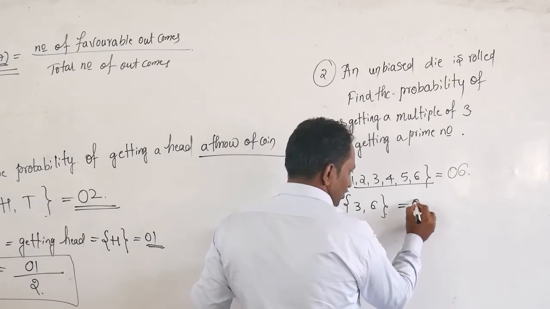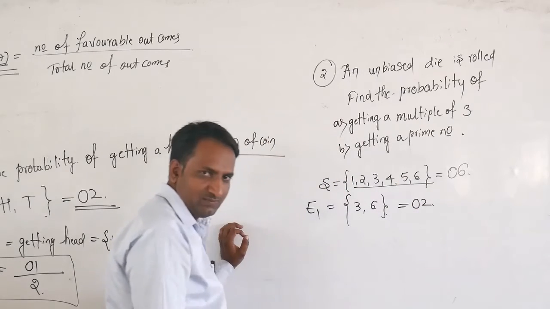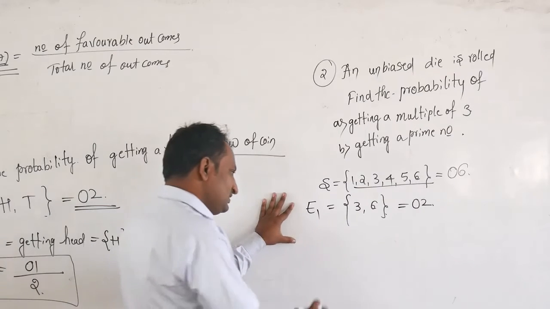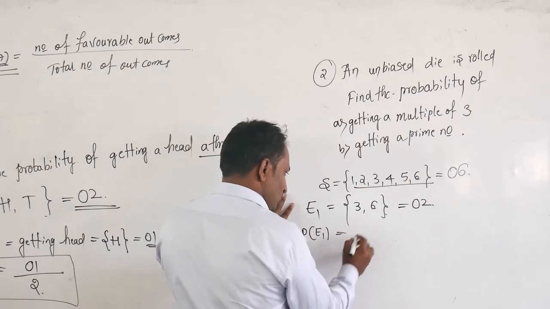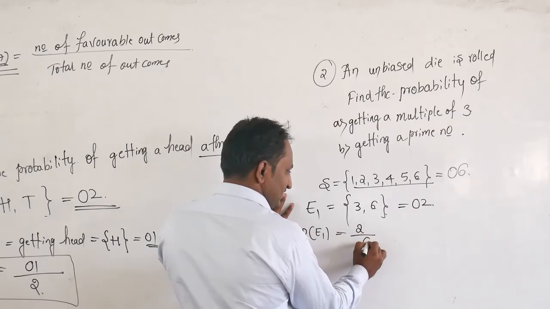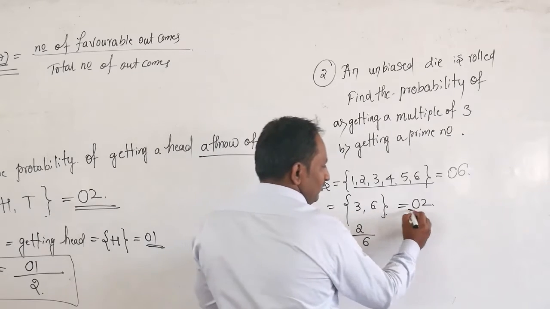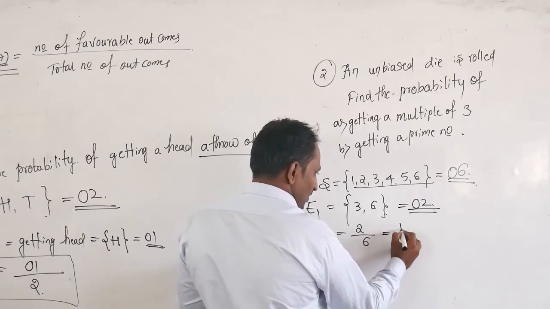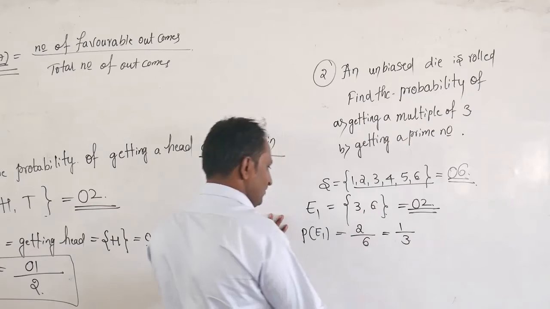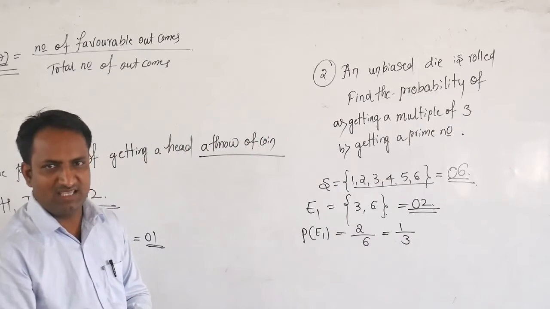That's why there are two favorable outcomes. The probability of event E1 is equal to 2 divided by 6. The favorable outcomes are 2 and the total possible outcomes are 6. So 1 by 3 is the probability of this event.